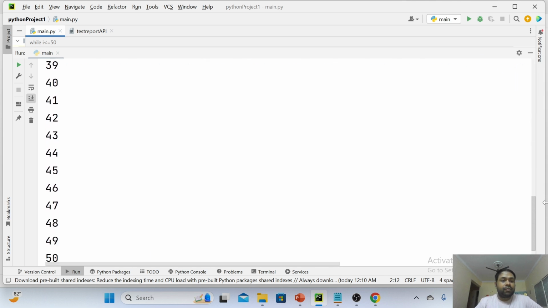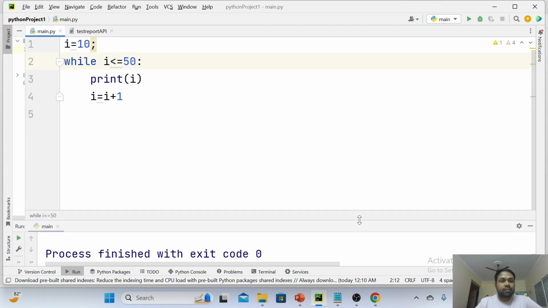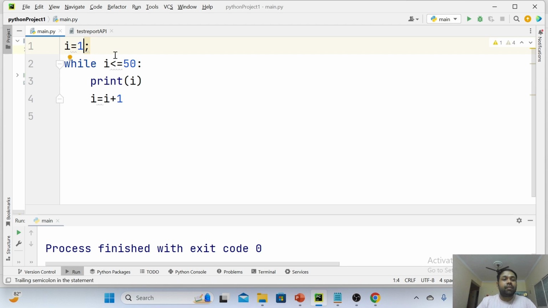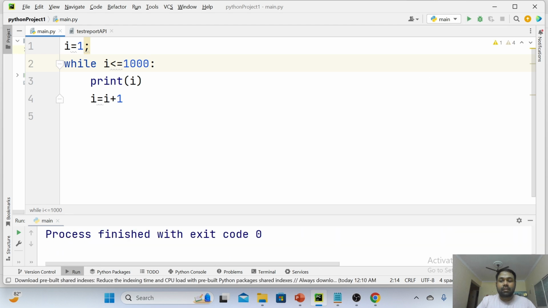So 10 to 50. This is the output we are going to get if I write just, I can say, this is the starting point 10, ending point is 50. If I want to get 1 to 1000, what do I have to write? Starting by 1 you write it, and the limit up to 1000 you write it. Now you will print the values 1 to 1000. This loop will run for 1000 times, execute it and you will get it.